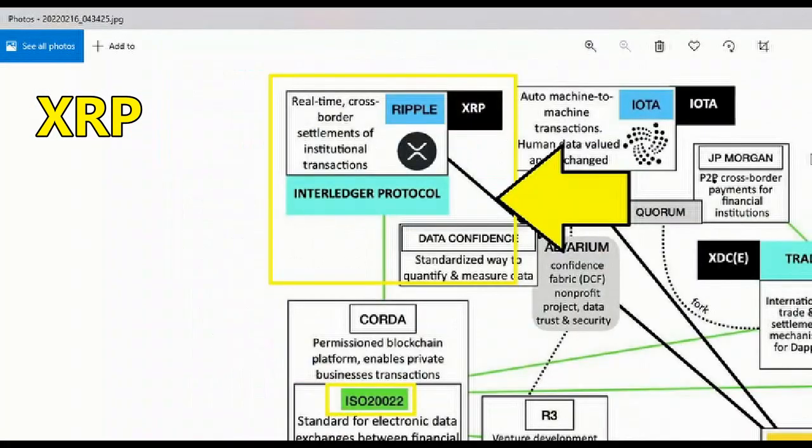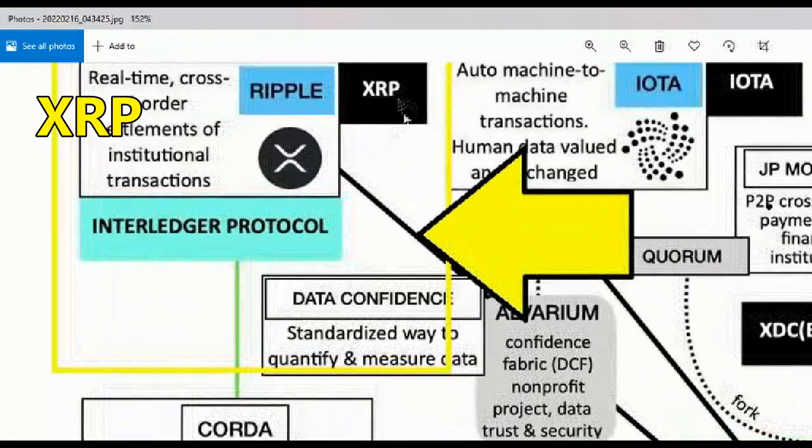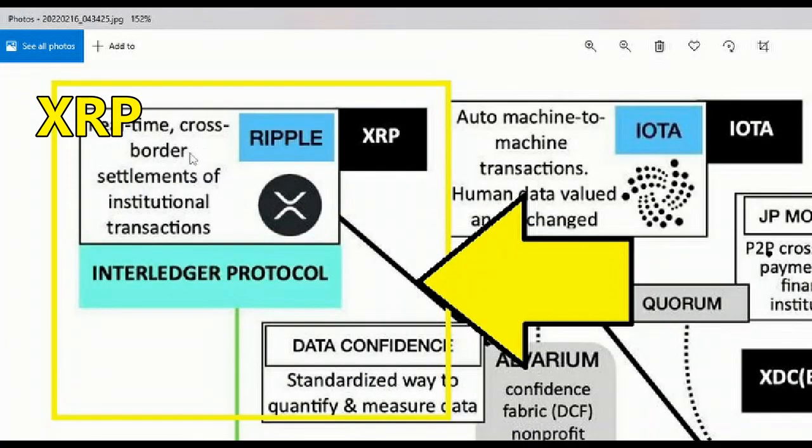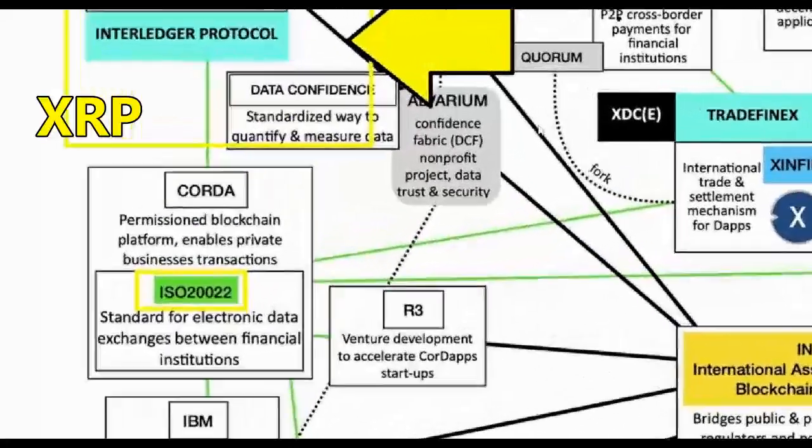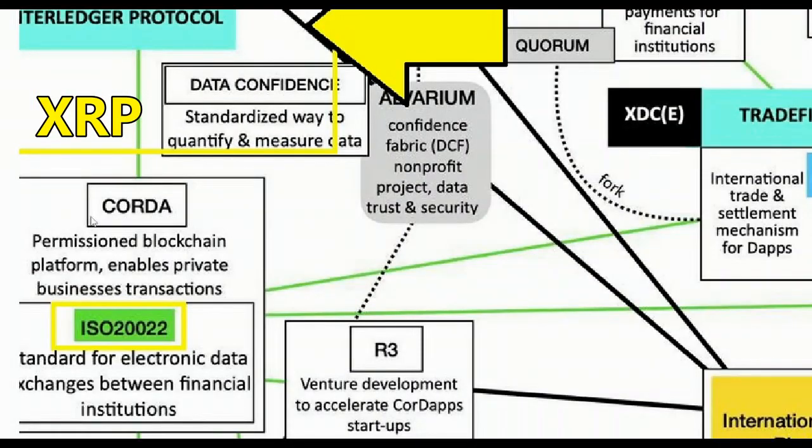Moving on, back to this one. Here's your XRP here. XRP, real-time cross-border settlements of institutional transactions. Ripple, your logo, Interledger Protocol. I also just want to point out you've got Corda that we'll do some talking about in future videos coming up right here, and your ISO 20022 connection here.